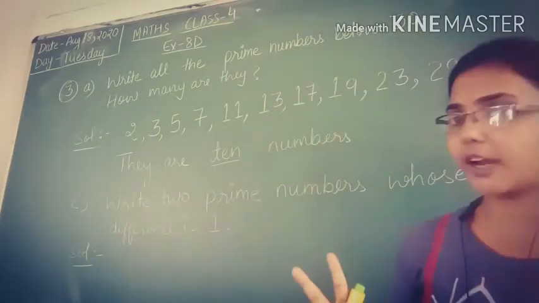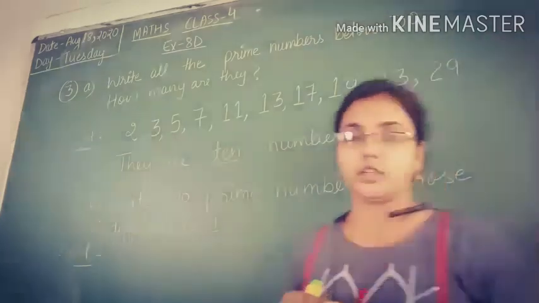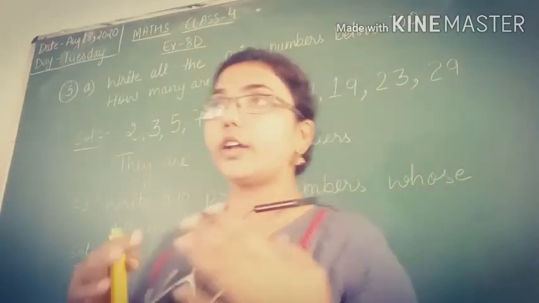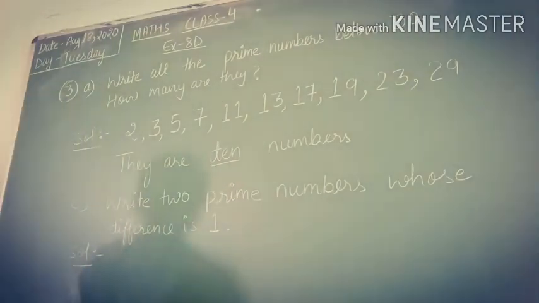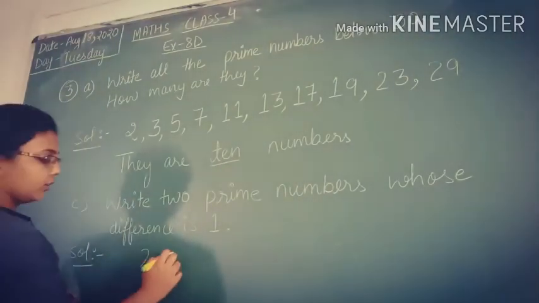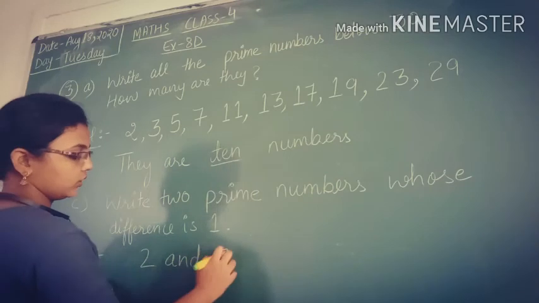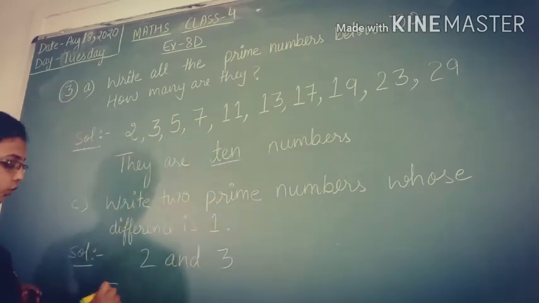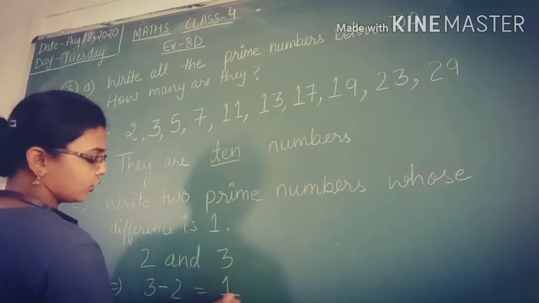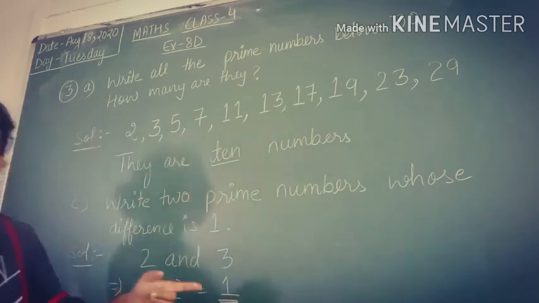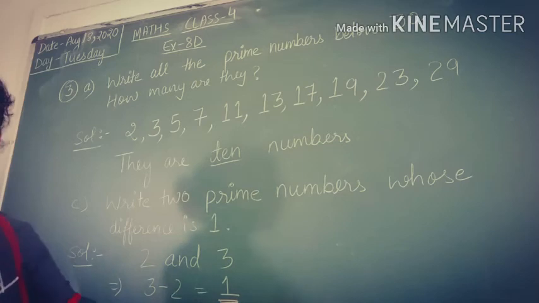So only two prime numbers are there, 2 and 3. When you subtract 2 from 3, you get 1. So what are they? 2 and 3. If you want to show, you can show it also: 3 minus 2 is equal to 1. Therefore 2 and 3 are two prime numbers whose difference is 1.